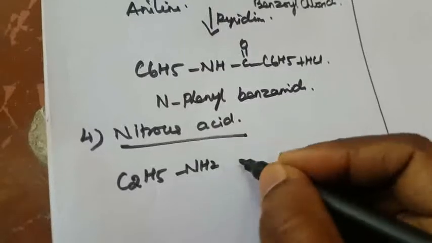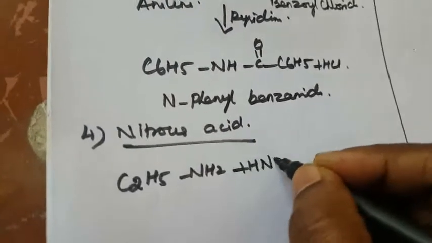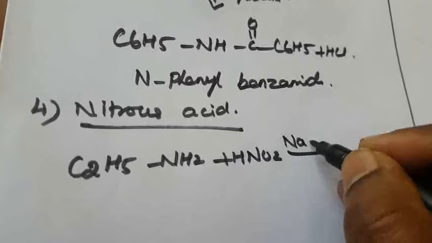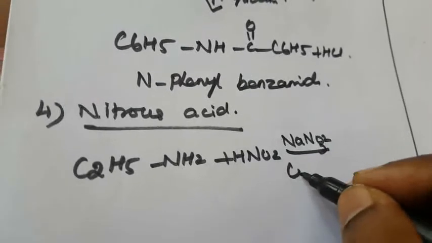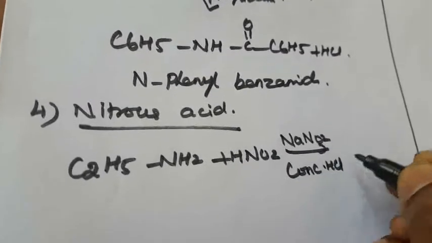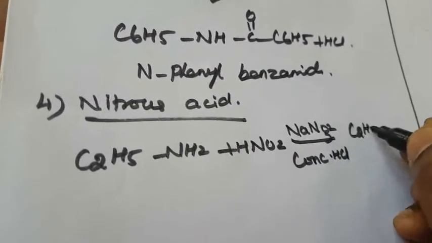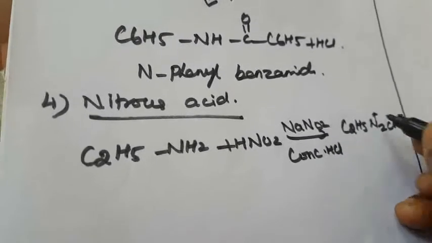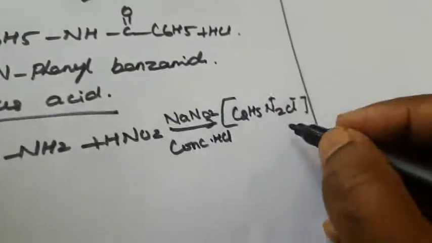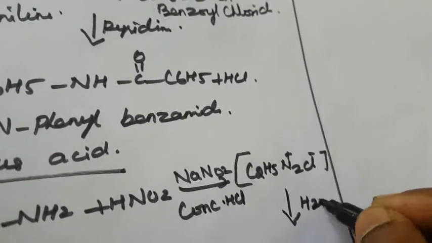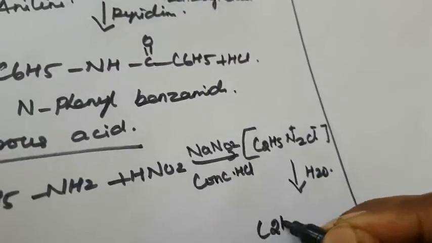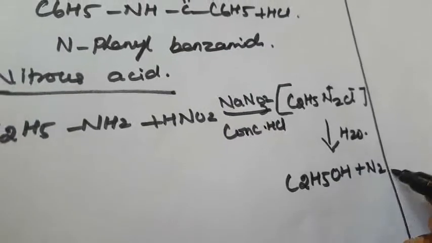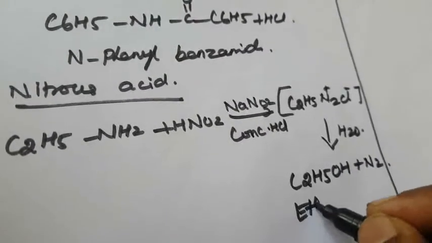The primary amine reacts with nitrous acid, HNO2, from NaNO2 and concentrated hydrochloric acid, to form C2H5N2+ Cl-. What is this compound? Unstable. Again it reacts with water to form ethanol, C2H5OH, plus N2.